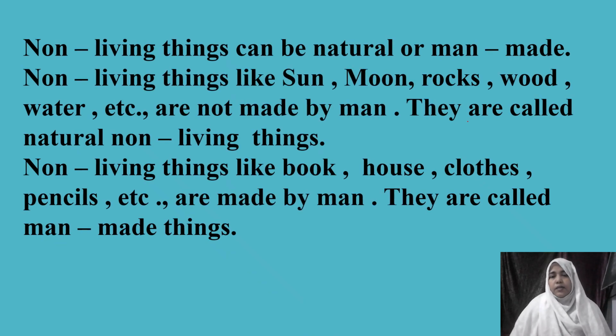Next, we're going to understand more about non-living things. Some non-living things are from nature, and some non-living things are made by human beings. So non-living things can be natural or man-made. Non-living things like the sun, moon, rocks, wood, water, etc. are not made by man. They are called natural non-living things. Non-living things like books, houses, clothes, pencils, etc. are made by man. They are called man-made non-living things.